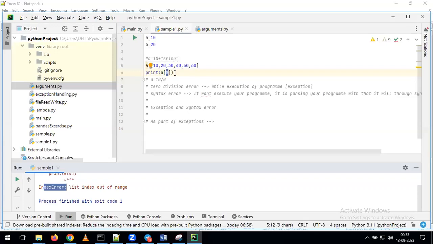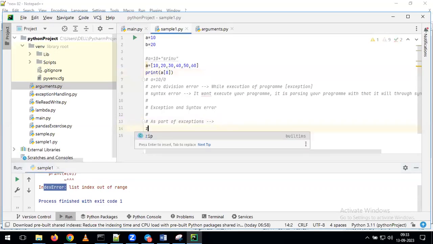This error we are getting as part of execution, not as part of parsing. For that reason, this kind of error we can call an exception. Indirectly, I am trying to explain the difference between a syntax error and an exception. At the same time, we need to understand how many types of exceptions we have.